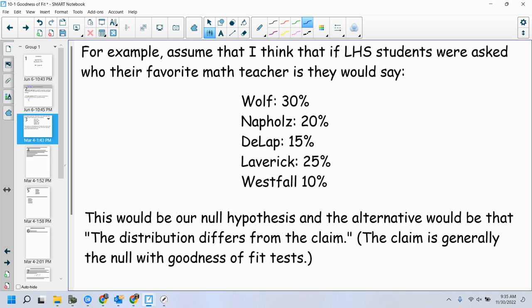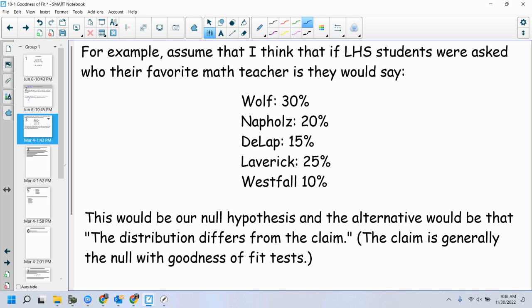For example, assume that I think if LHS students were asked who their favorite math teacher is, they would say, and I just threw these numbers in there, maybe this is the distribution that we believe is going to happen, right? 30% of students would say Mrs. Wolf, 20% would say Ms. Napolds, 15% would say Mr. Delap, 25% would say myself, and 10%, why is Westfall so low? What do I got against him?